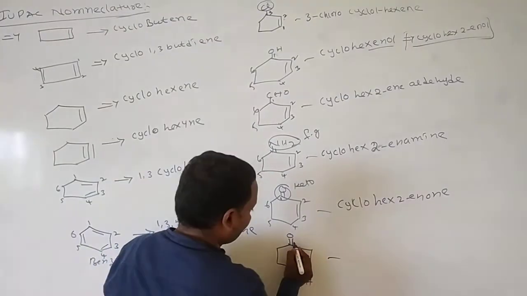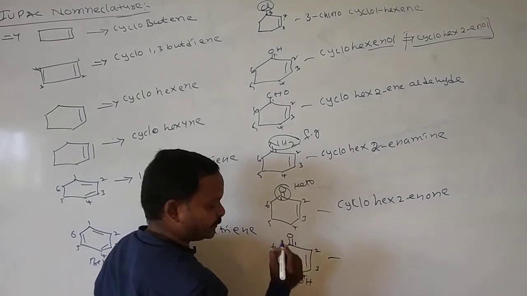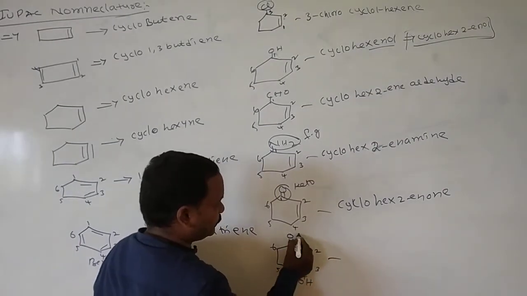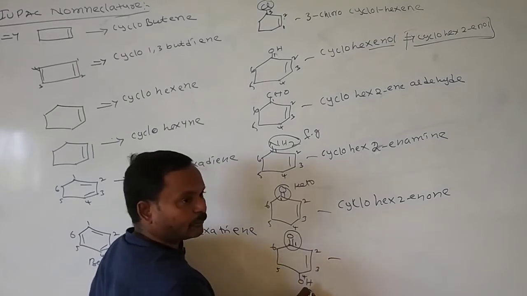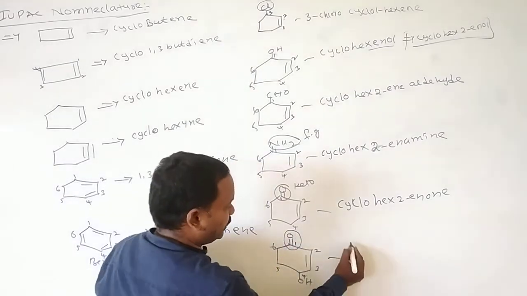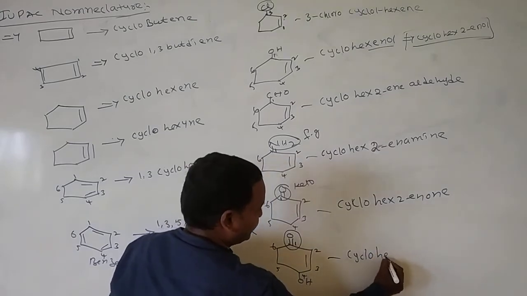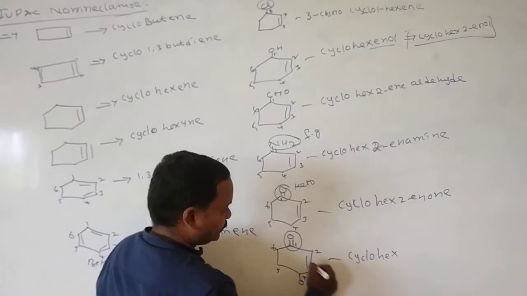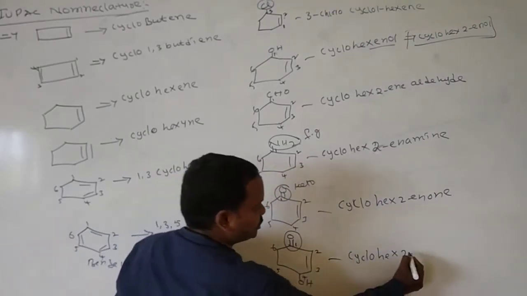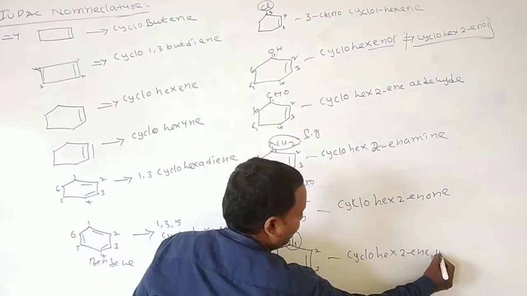Okay, here give the number 1, 2, 3, 4, 5, 6. What is the name of this molecule? Actually, it is cyclohexenol. The ketone is the more preferable group compared to the OH group. That's why I start numbering with the C double bond O group. All are present in a cyclic manner. Write cyclo, and here write 6 carbon atoms are present, hex. The double bond is present at the second position. 2-en, right, 2-en, 4-hydroxy.